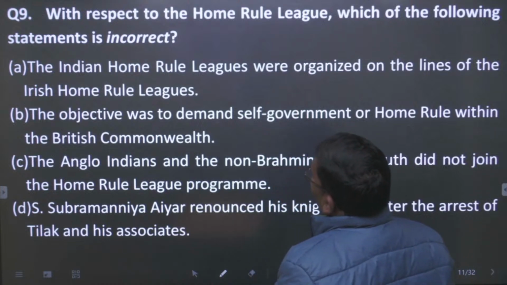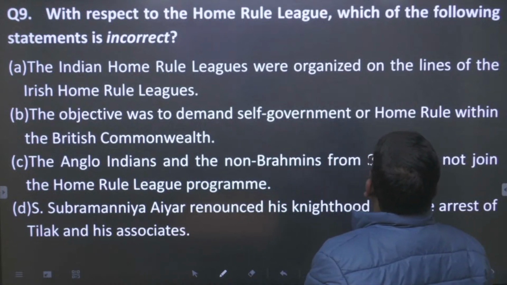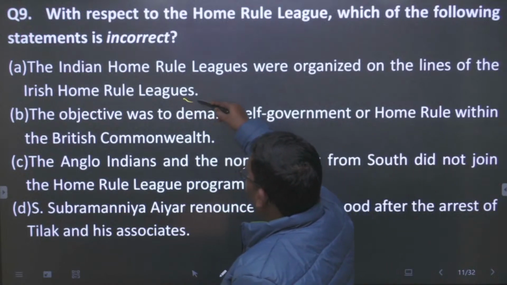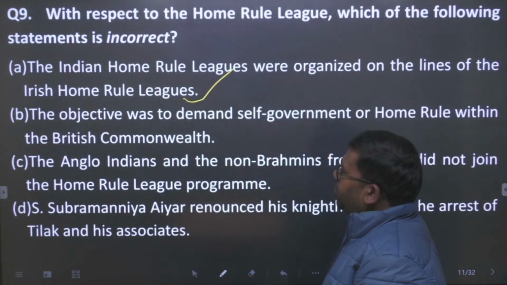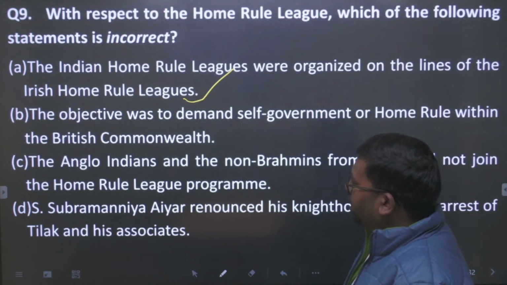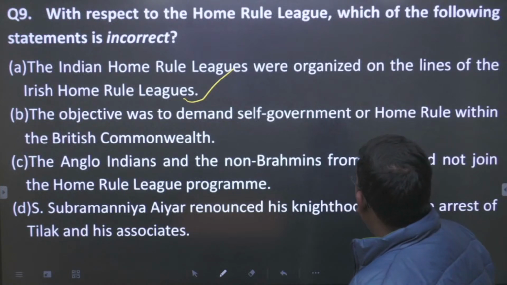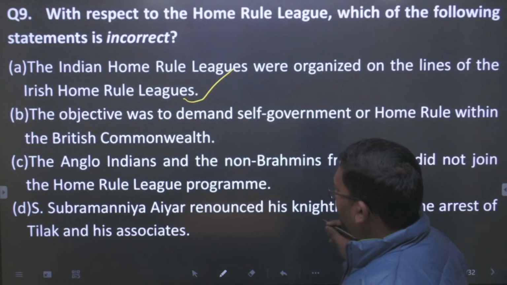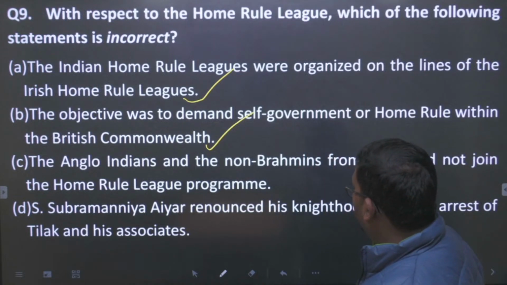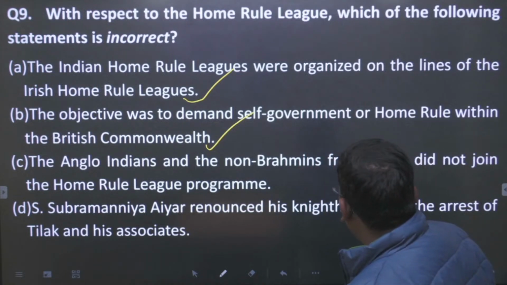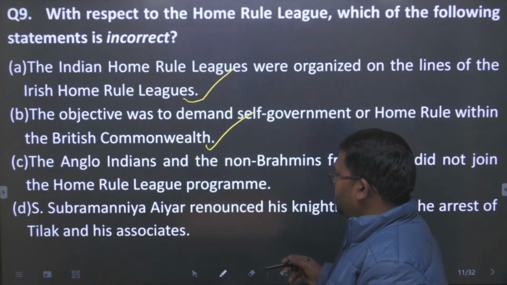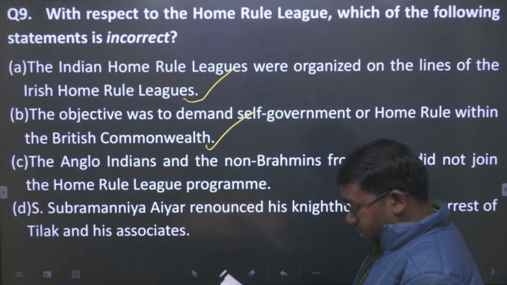Indian Home Rule League were organized on the lines of the Irish Home Rule League movement. This statement is true. Okay, then ये true है तो इसका आंसर ये नहीं होगा, incorrect पूछ रहे हैं. ठीक है, the objective was to demand self government or the home rule league within the British Commonwealth. This is also true. The Anglo Indians and the non Brahmins from the South India did not join the home rule league program. Okay, this is also true, and the C will also be true.